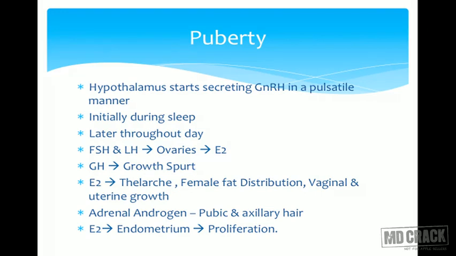What happens suddenly? How do the pubertal changes take place? Hypothalamus starts secreting GnRH in a pulsatile form. That's the beginning of puberty. So first thing, either there is continuous secretion or that pulsatility is absent. So the hypothalamus secreting GnRH in a pulsatile manner is the beginning. Initially it is during only sleep and later throughout the day.